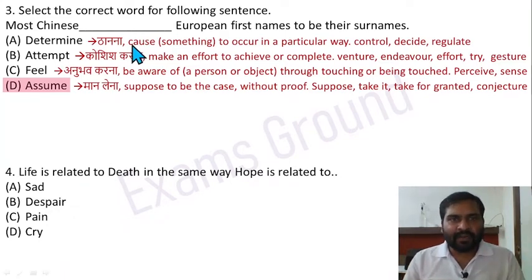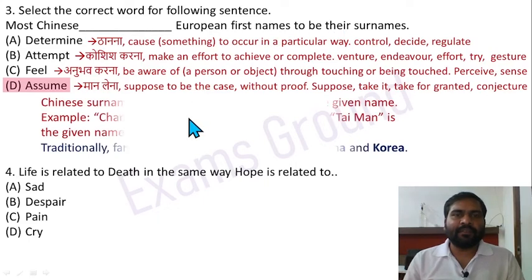Determine means ठानना. Cause to occur in a particular way, control, decide. Attempt, make an effort to achieve or complete. Feel, अनुभव करना. Be aware of, through touching or being touched. Perceive or sense. So why do the Chinese assume the European first names to be their surnames?